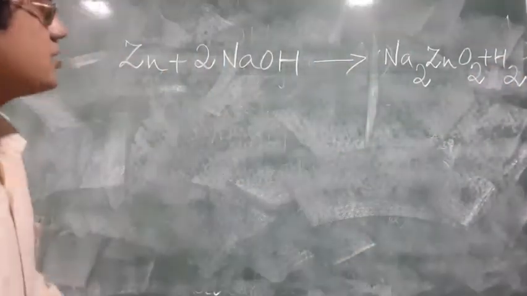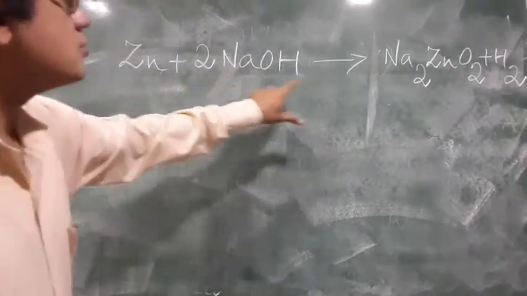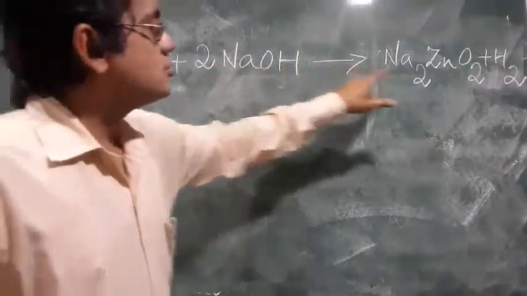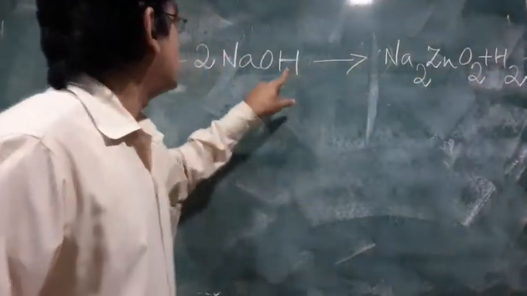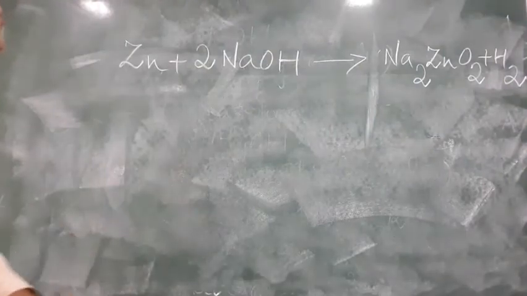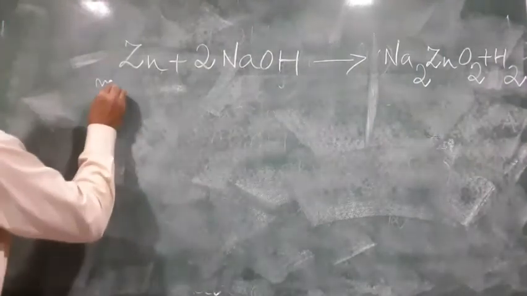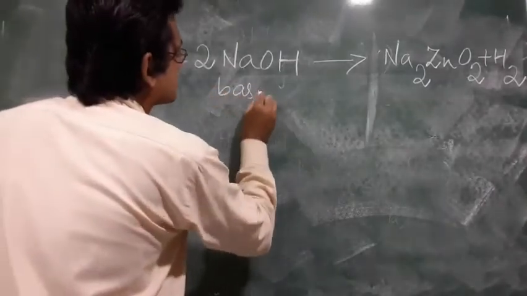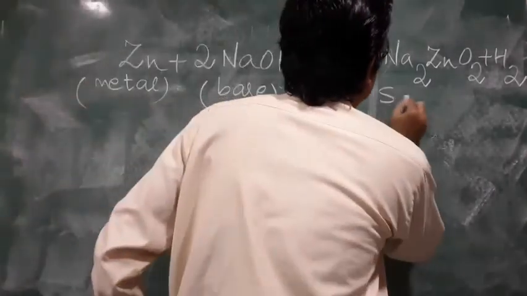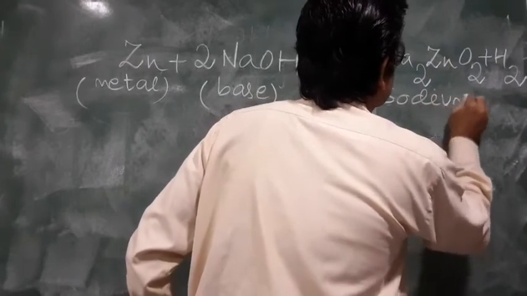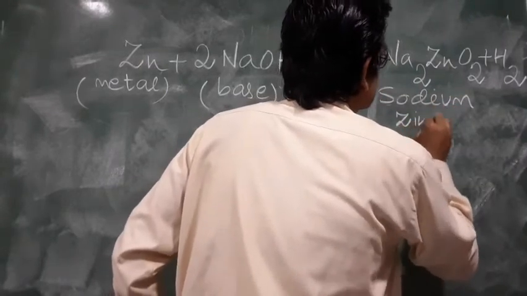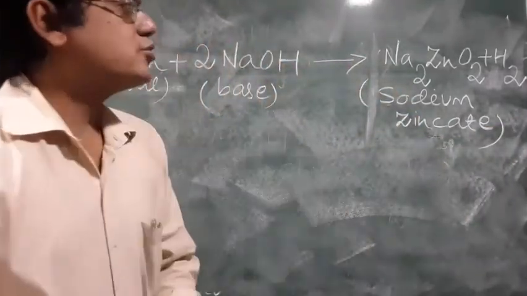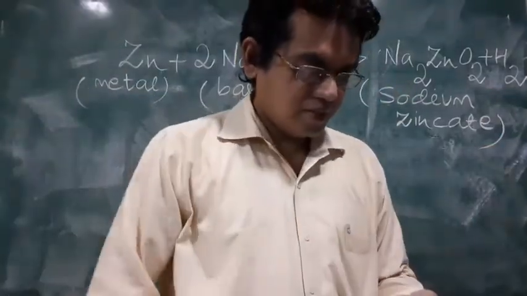Check whether the equation is balanced or not. Sodium 2, zinc 1, zinc 1, oxygen 2, oxygen 2, hydrogen 2, hydrogen 2. So, this is a metal, zinc, and this is a base. This is called sodium zincate. It is a salt, and you see hydrogen gas is liberated.